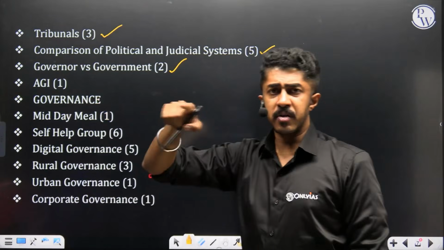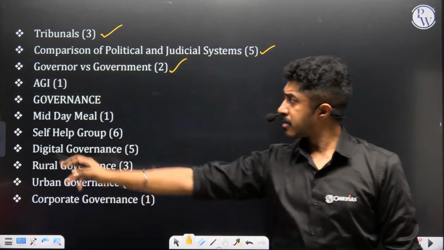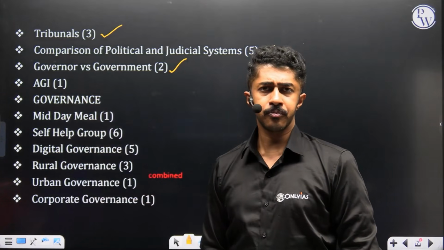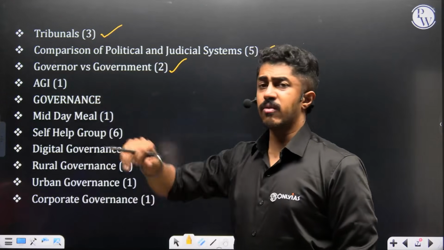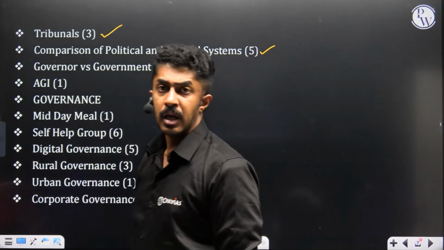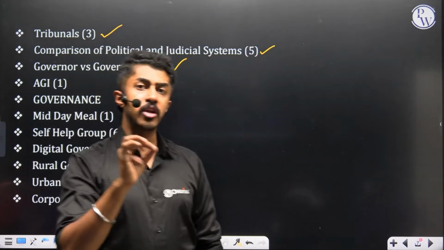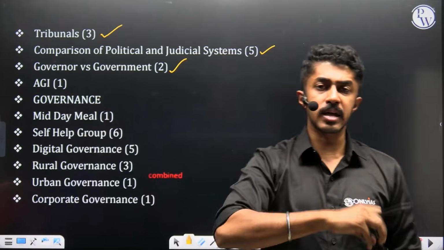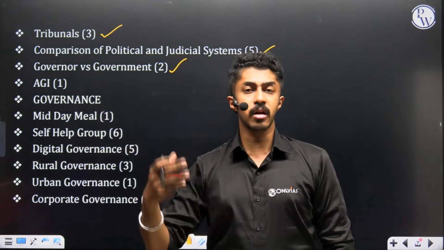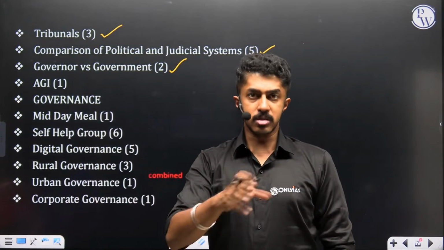Governor versus government, which we have already seen earlier. Then you have AGI, Attorney General of India. Just one question has come. This is what I meant by random topics can come from Indian polity. So when you are reading that Lakshmikant textbook, they can literally ask any random static topic and ask you, what is the role of Advocate General of India? What is the role, etc.